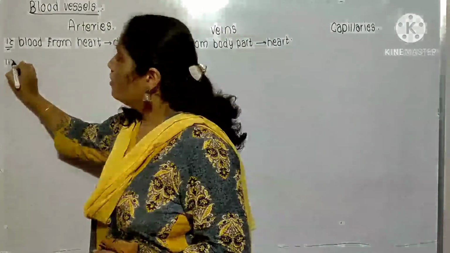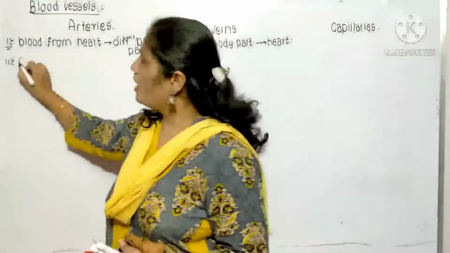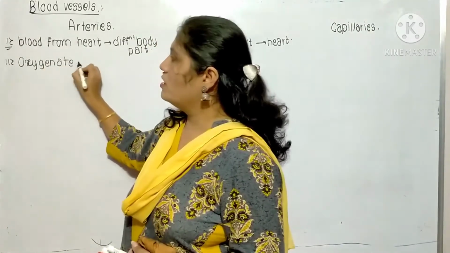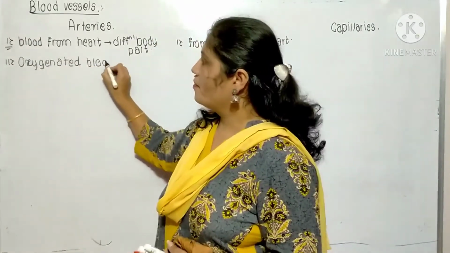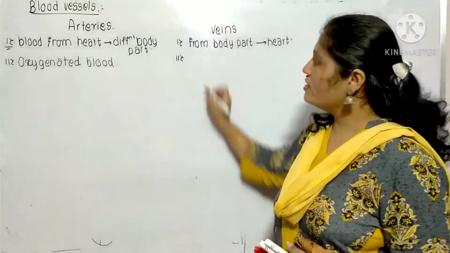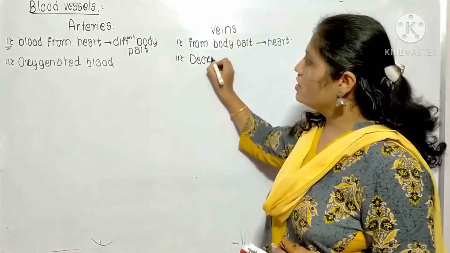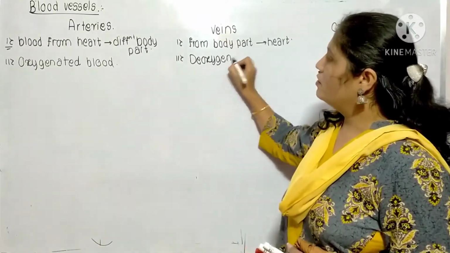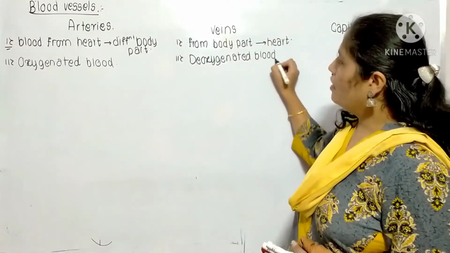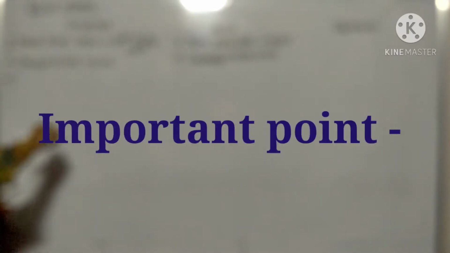Arteries carry oxygenated blood, but veins always carry deoxygenated blood. This means arteries always carry pure blood and veins always carry impure blood. But there is an exception. Remember, there is an exception.